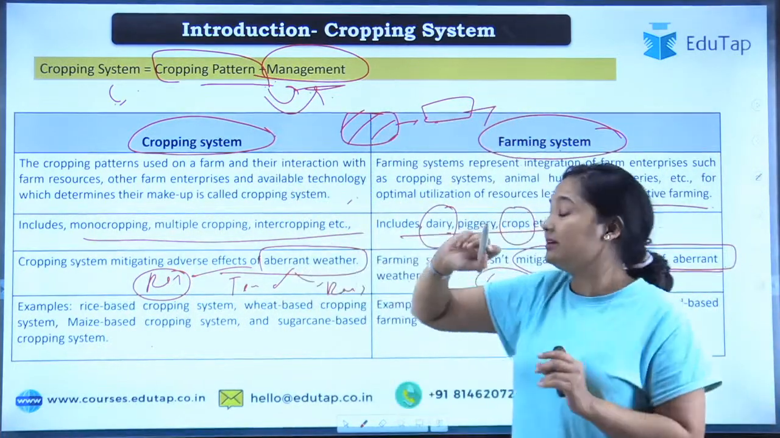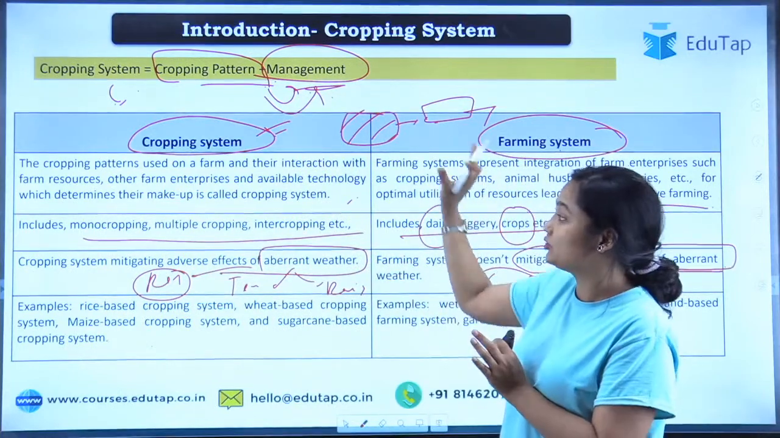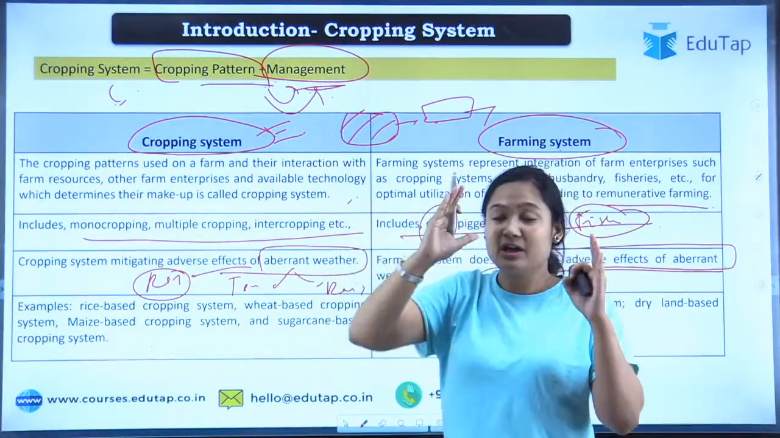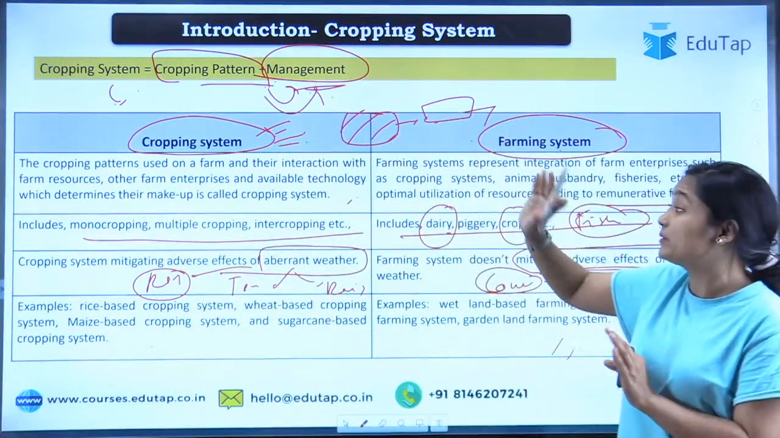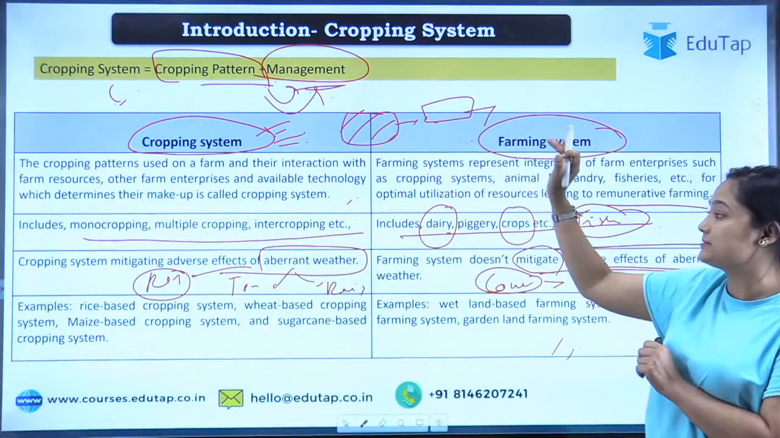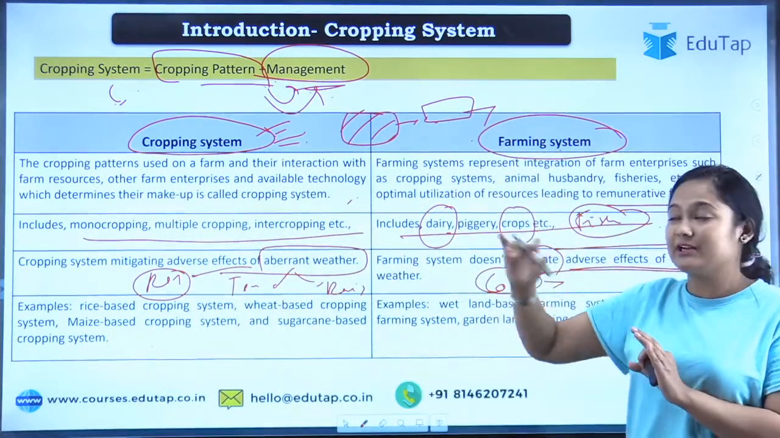But again, students, as I have told you, when NABARD asks for the definition, usually whatever options are given are very confusing. So do remember, you should know the clear difference between cropping system and cropping pattern, and farming system. Then what comes under that?